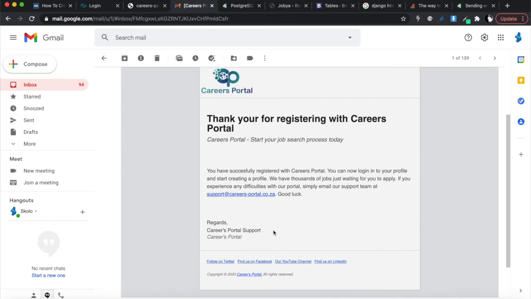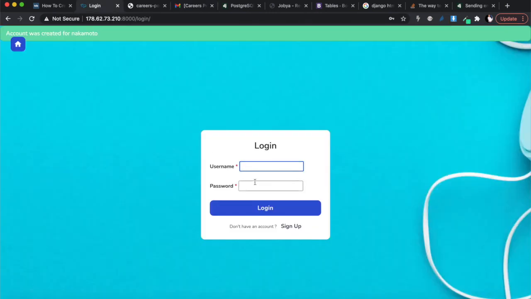Doesn't this look like a proper professional email that you would get from a proper web application? That's what I'm teaching you here on Scholar Online, right? So now I can log in as Nakamoto. I think that's why I have the username there, to remind myself what my username is. All right, so I'm going to log in as Nakamoto, and I can enter my password.